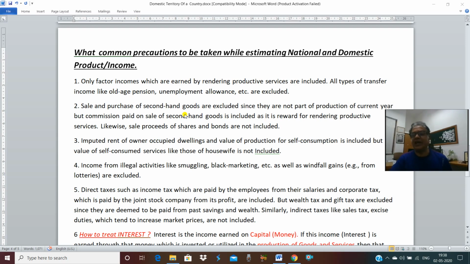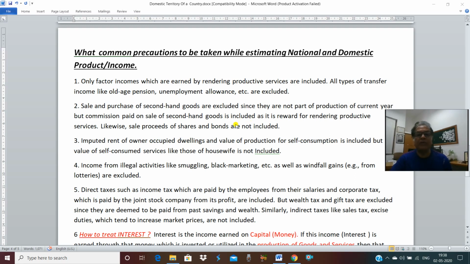If person A is selling his old scooter to person B, what is happening? The shifting of that scooter from the account of person A to person B. There is no addition of new product in the economy. So that's why this value will not be included. But if the commission is paid to the commission agent, this commission agent is giving new services. So that value will be included.